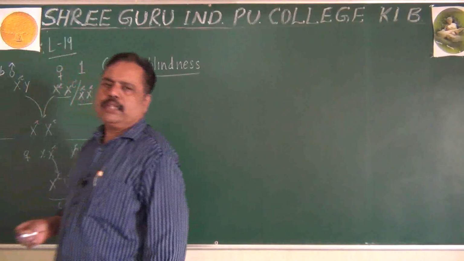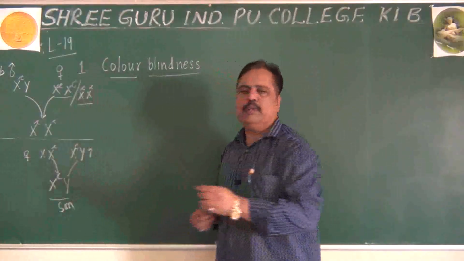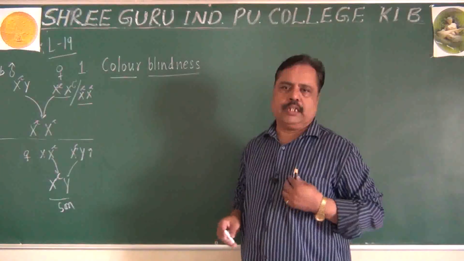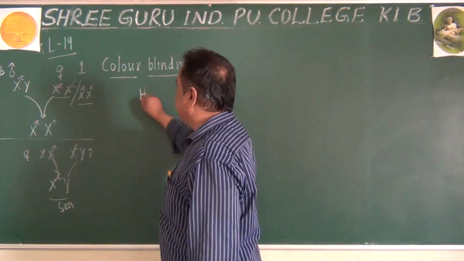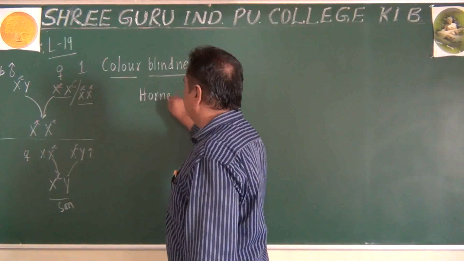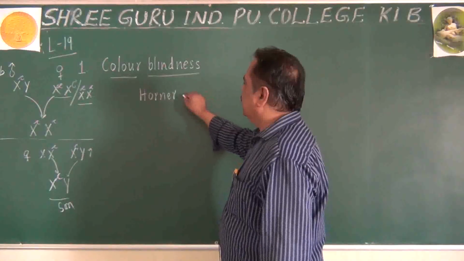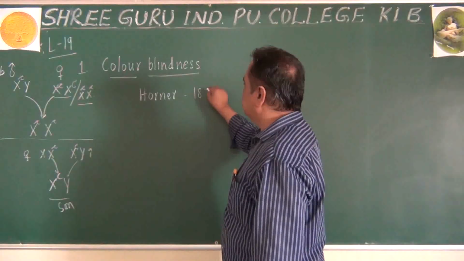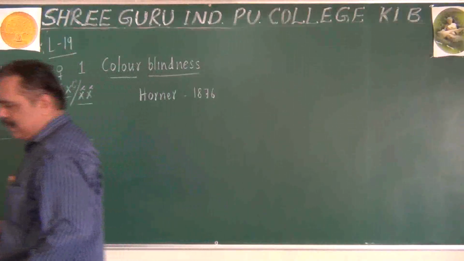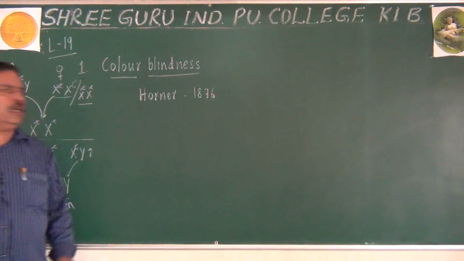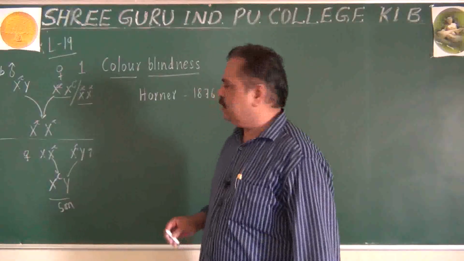And with reference to color blindness, who reported about this disorder for the first time? The name of the scientist who reported about this is Horner. Remember, in the year 1876, he reported about color blindness actually. Okay. Horner reported about color blindness in 1876.